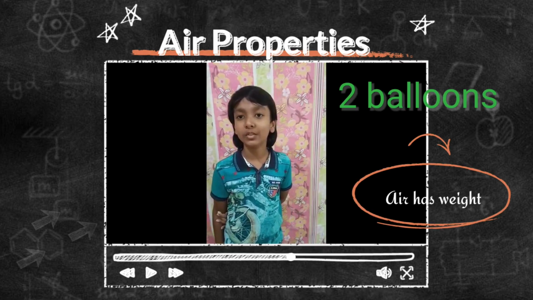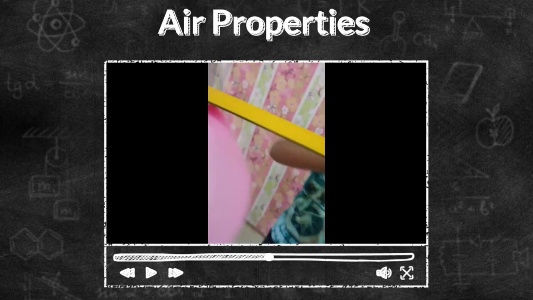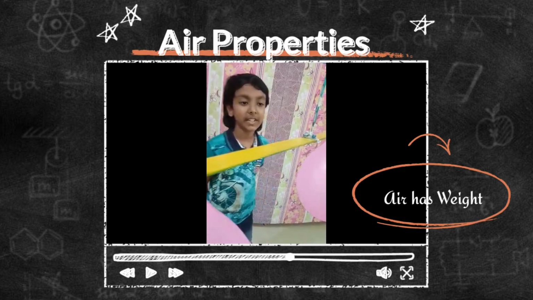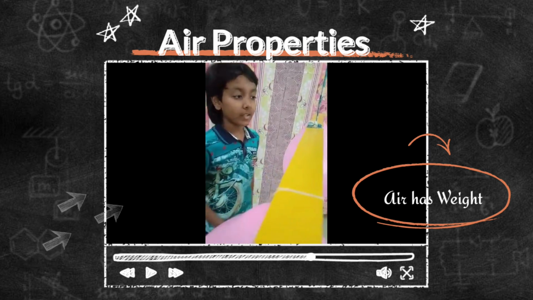For this activity, required materials are 2 balloons, 1 scale, 1 needle and thread. Now I will start the procedure. I filled air into 2 balloons. Tie the balloons with the help of thread to each side of the scale. See how the scale is positioned when we lift it.